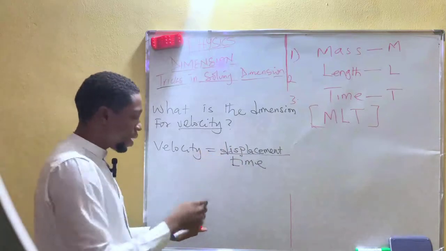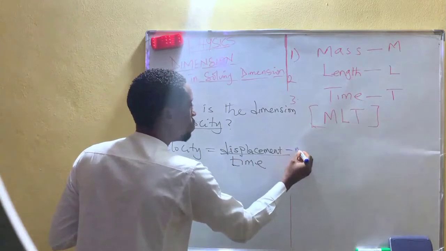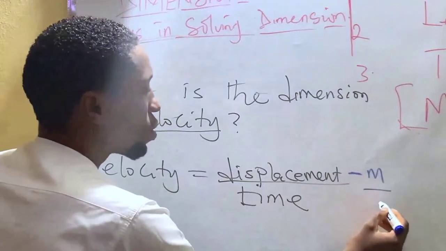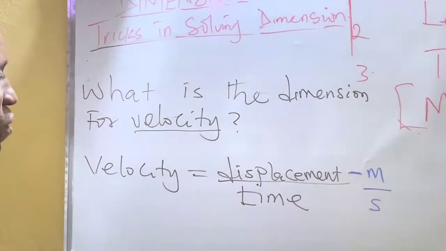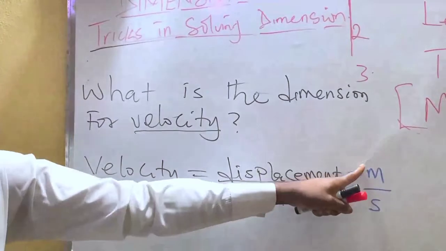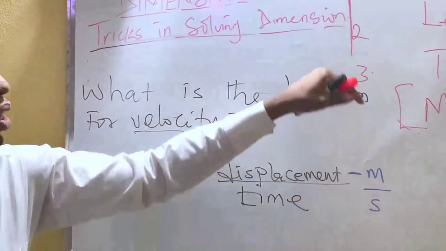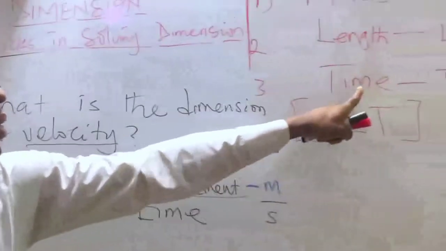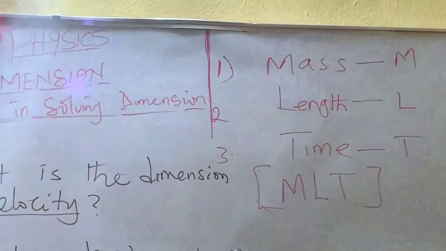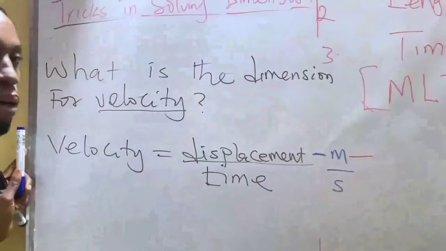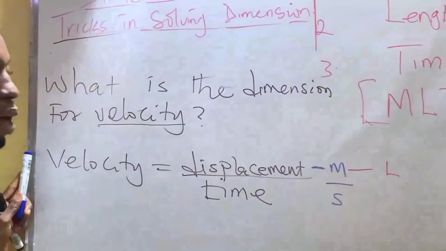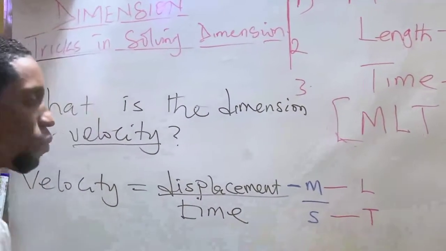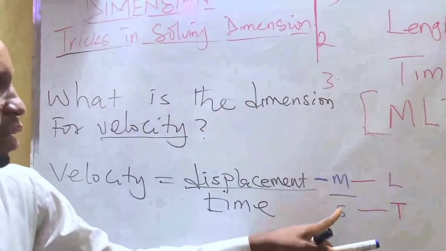Now, displacement is measured in what? Meter. Time is measured in what? Seconds. Now, the easiest way to find dimension for velocity is to convert this meter and seconds into the language that dimension understands, which are mass, length, and time. So meter will be your L, while seconds measure time.